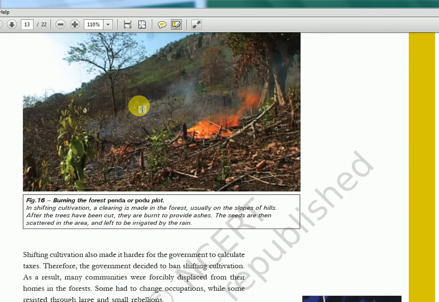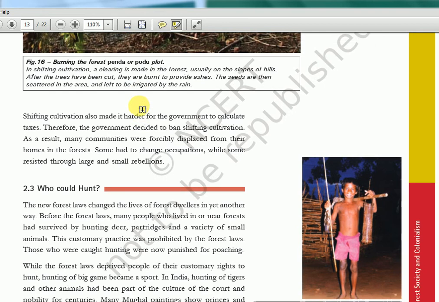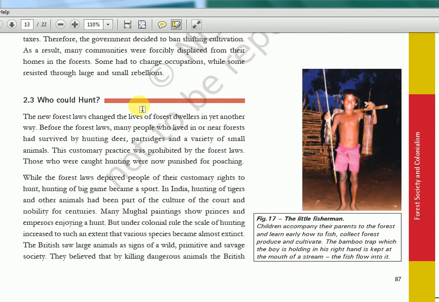So this is like burning the forest. They were not encouraging it. So shifting cultivation also was kind of banned, or restrictions were there.